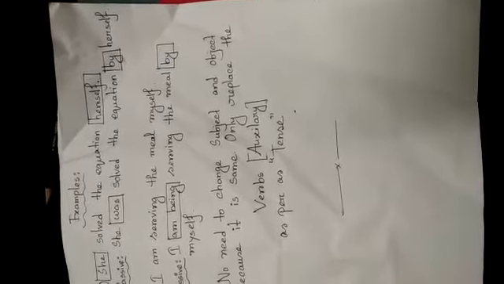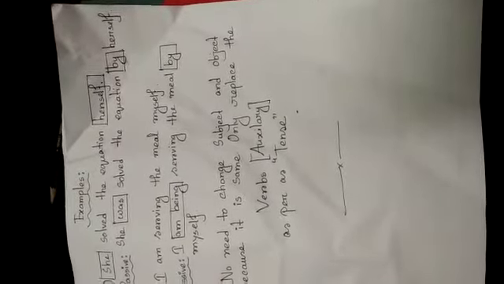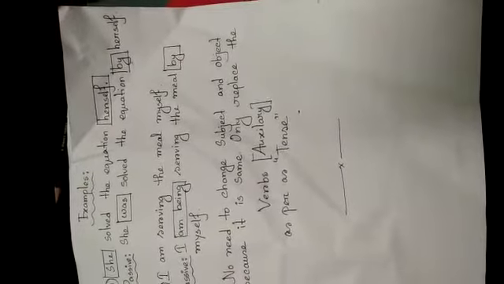Auxiliary means, for present indefinite we know am, is, are. For present continuous am being, is being, are being. For perfect have been, has been. Past indefinite was, were. Past continuous was being, were being. Past perfect had been. Future indefinite will be, shall be. Future continuous will be being, shall be being. Future perfect will have been, shall have been.